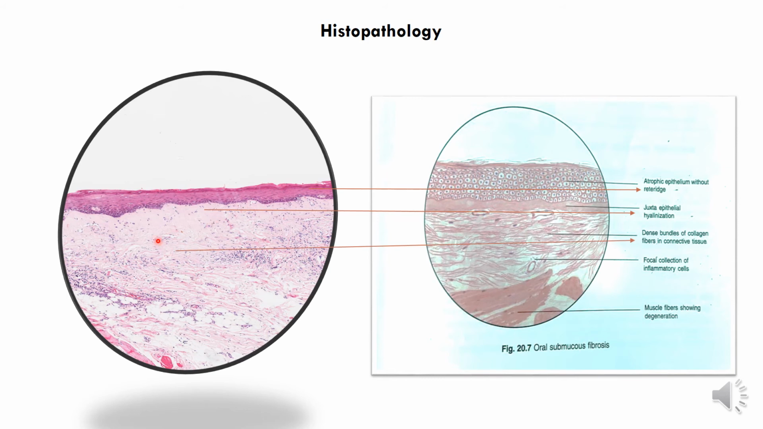The third important feature is the increased number of collagen fibers that you see in the connective tissue. Fourth is these blue dots, which are the chronic inflammatory cells, focal inflammatory cells that you see. And the fifth, which is not very clearly seen on this slide but is still visible, is the muscle fiber showing degeneration. Okay, so these are classical pathognomonic histopathological features for oral submucous fibrosis.